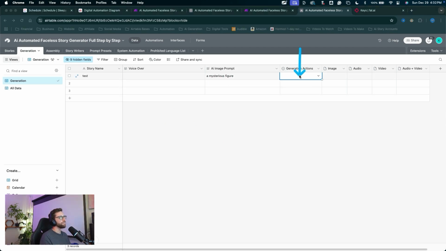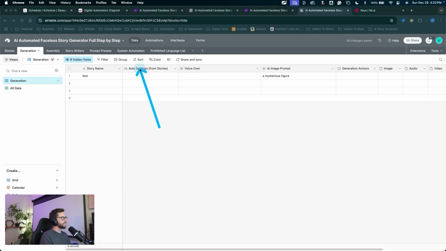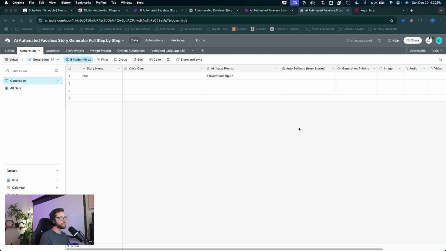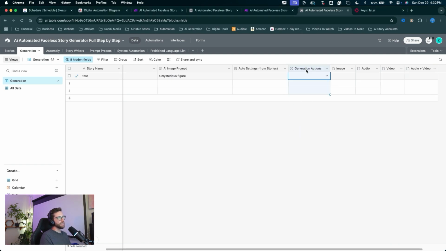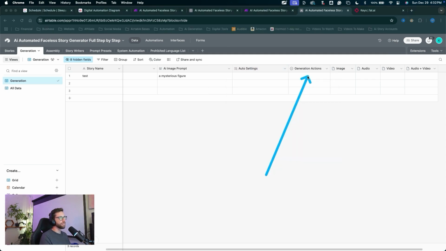That works. Okay, but before we trigger this automation to run, there's one more condition we set, and it is one more field that we're missing from the generation view here. So we need to go into the hidden fields and show our auto settings drop down. I'm going to select this field and drag it over here, just before generation actions. We need to have our auto settings set. I'll rename this field by double clicking on it and simply name it auto settings. Click save. So to trigger this manually, we need our auto settings set to manual.